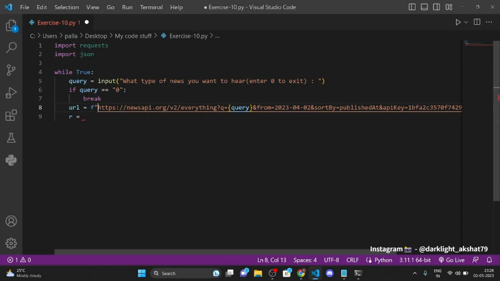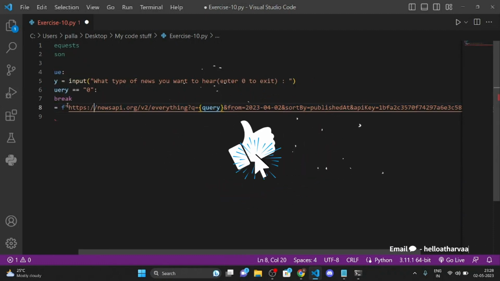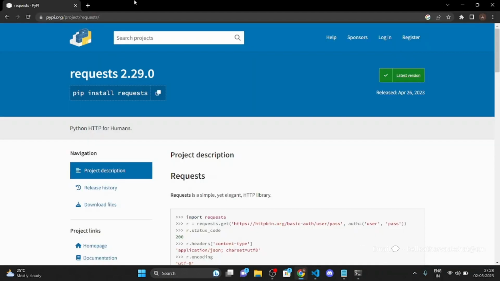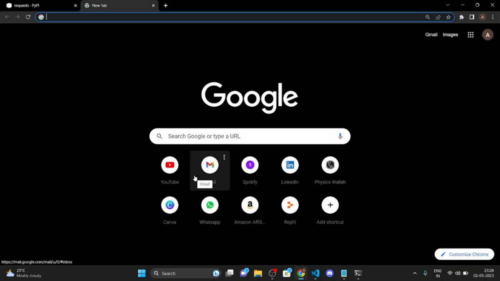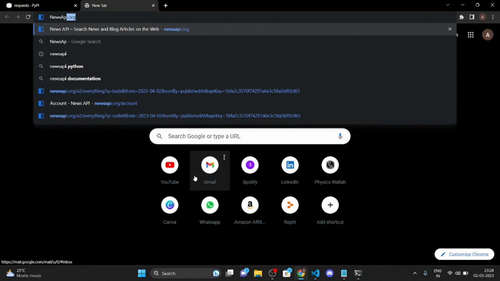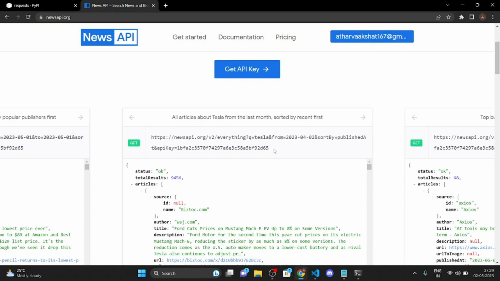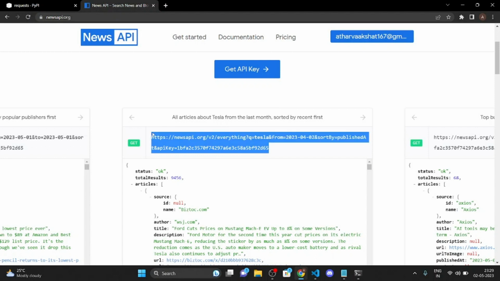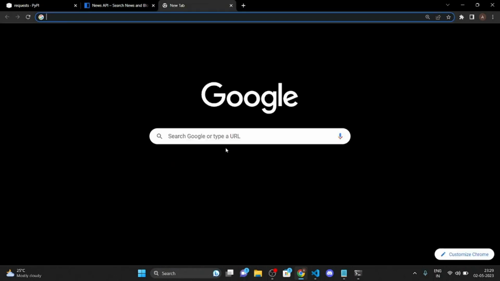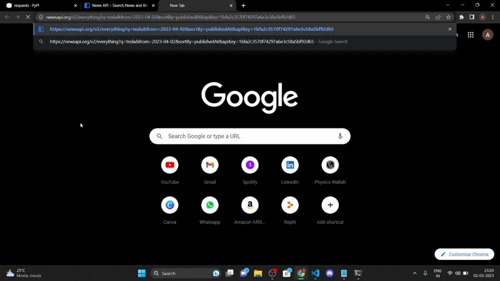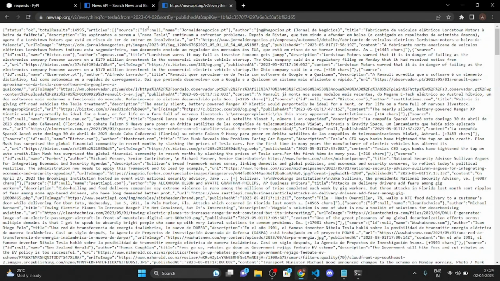this link. This is actually, you can get it from here. You can simply go to Google and type newsapi.org and you can click here and register your email address, and then you'll get your own API key, right? So right here I have used this link, right? So let me just search this and show it to you.